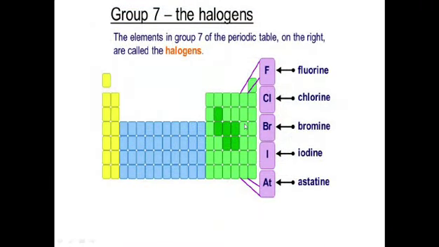The members of the 7th group are fluorine, chlorine, bromine, iodine, and astatine. These are the halogens. Fluorine and chlorine are gases at room temperature. Bromine is liquid, and iodine and astatine are solids at room temperature. Astatine is a radioactive element, and it is the rarest element on earth because its half-life is just a few hours, and it is very unstable and doesn't exist for a long time to be studied.